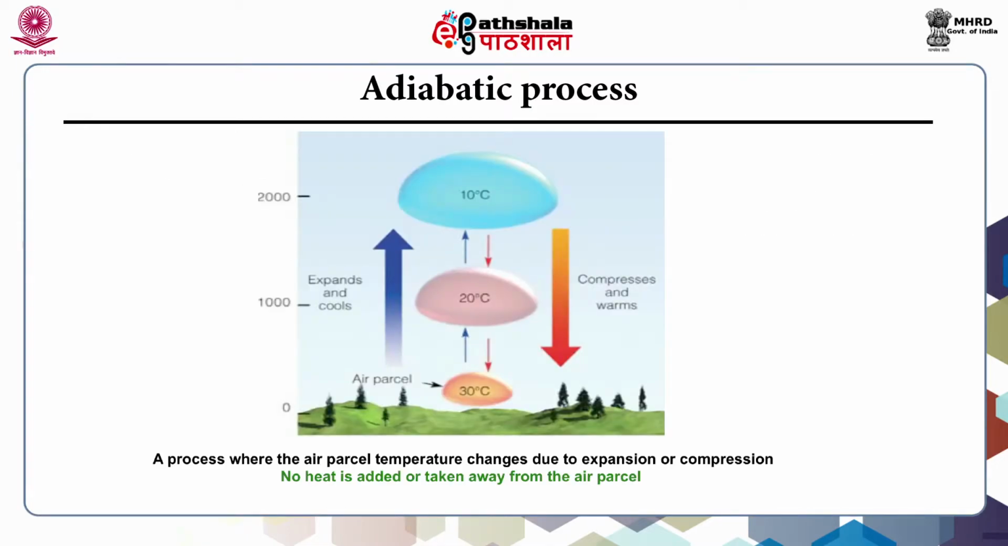You can see in this diagram a process where the air parcel temperature changes due to expansion or compression. Here no heat is added or taken away from the air parcel. You can see 30 degrees centigrade, 20 degrees centigrade and 10 degrees centigrade. You can see the air parcel expands and cools as it moves up, and compression and warming occurs when it comes down.